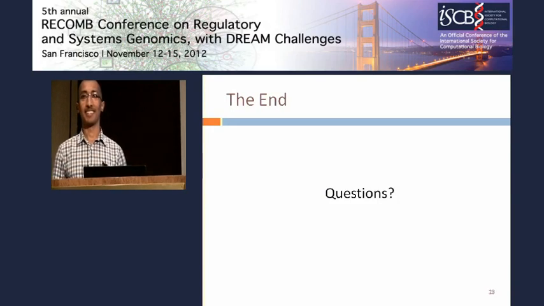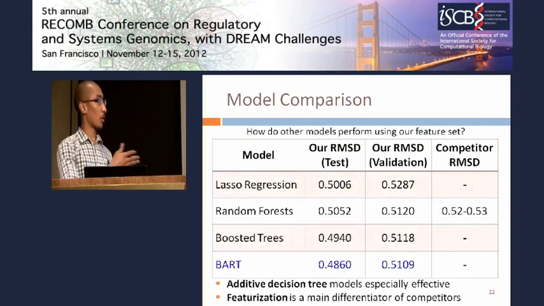So Lasso did not perform quite as well as your model. That's right. But the difference, it seems, was only about 4% in RMSD, right? Right, so we're reporting these differences, and there's still the question of the significance of these differences. I think one of the early talks addressed that, and you might still believe that these differences are not very significant.